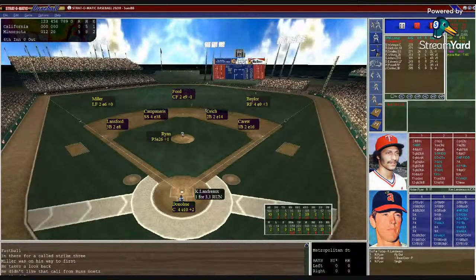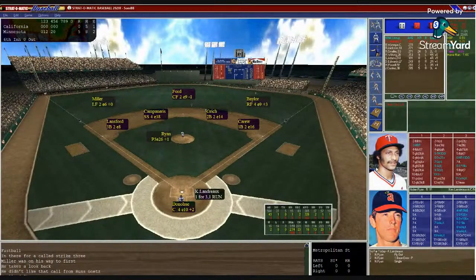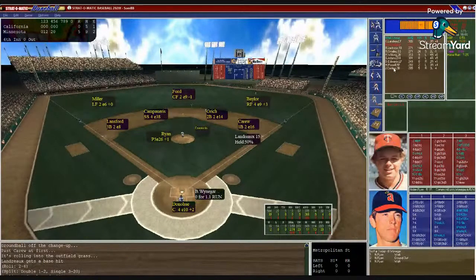So now here we go, bottom of the 6th. It is now going to be Kenny Landreau, followed by Weininger and Jackson. The bat for the Twins. Donahue sets in the target, puts down the sign. Ryan roars back, and here's the pitch to Landreau. Landreau with a base hit. Another hit for Landreau. He's on board.